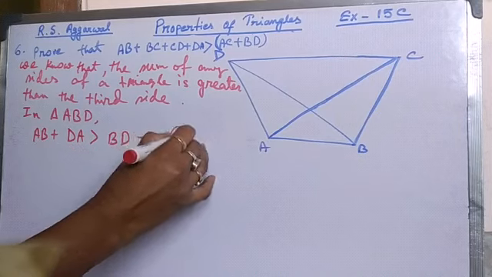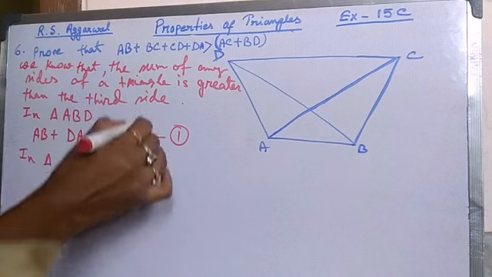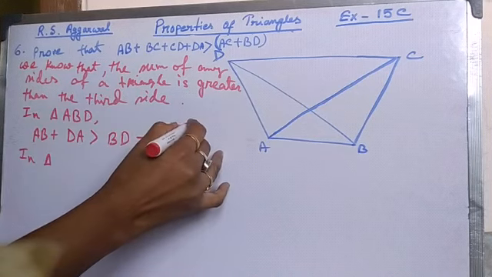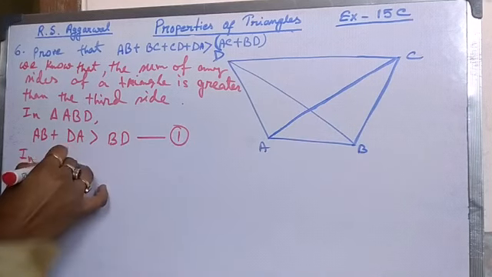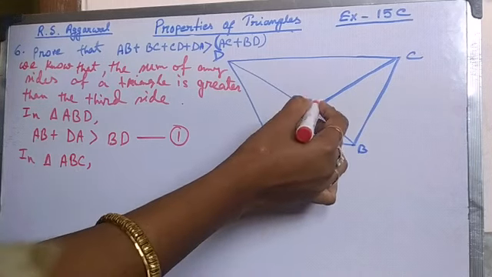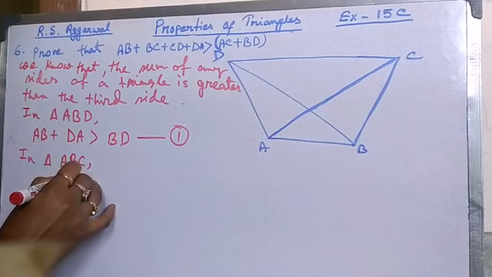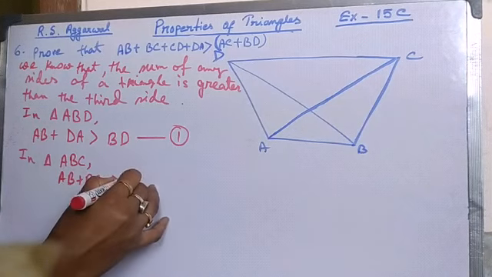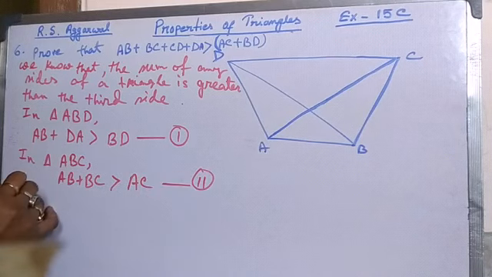This is number 1. Next triangle: I have written the reason at first, so I am not writing it again here. In triangle ABC, AC will be kept on one side, so AB plus BC is greater than AC. This is number 2.